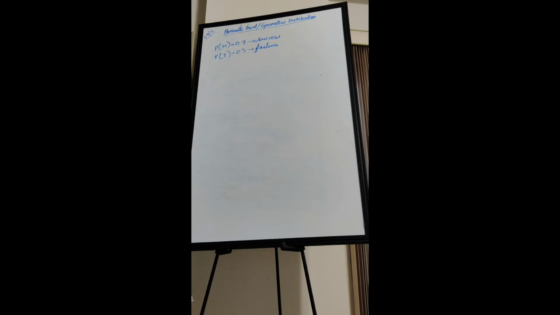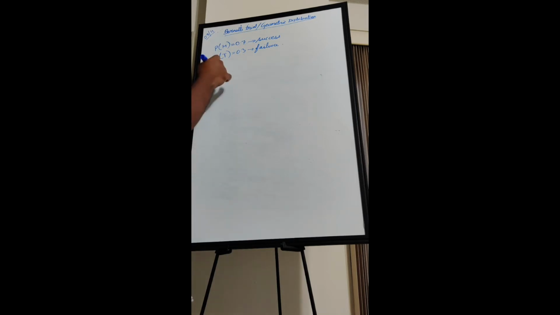Now, in geometric distribution, the random variable follows the number of times it will take to get a success. Okay. Let me repeat that. If a random variable is following geometric distribution, that means the random variable is the number of Bernoulli trials in which it will get one success. I will give you an example.